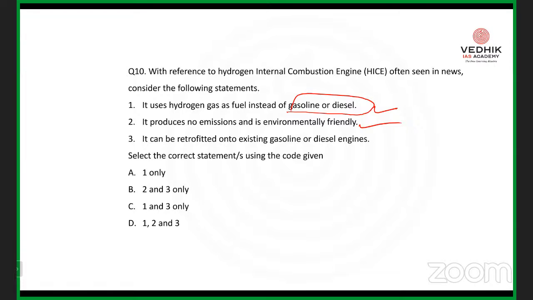Because in case of hydrogen, the only byproducts are heat and water, and the water is edible for the purpose of drinking also. So 1 and 2 are correct. If 1 and 2 are correct, and even if you have some doubt over the last statement, retrofitting onto existing gasoline engines, you are still able to answer it even without knowing it. How? As we already discussed, 1 and 2 are right. When you look at the options, the only option with 1 and 2 correct is option D. So obviously the answer must be option D. 1, 2, and 3 is the right answer.